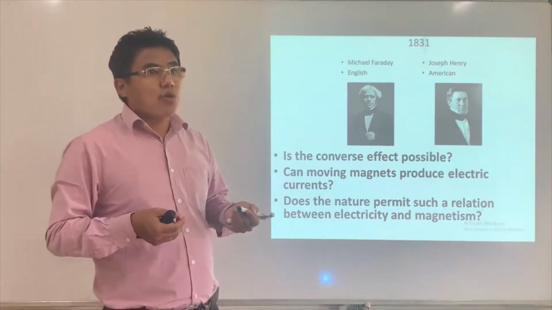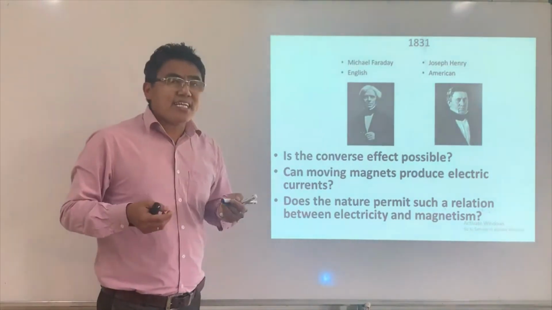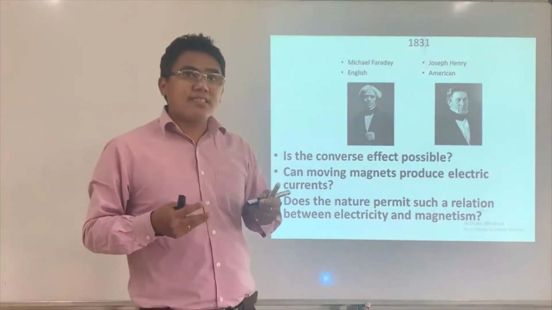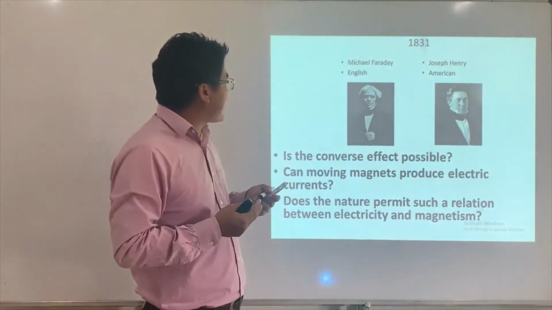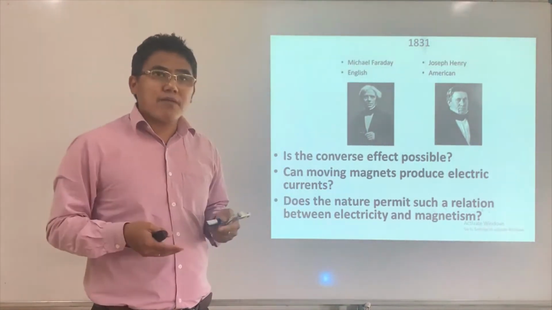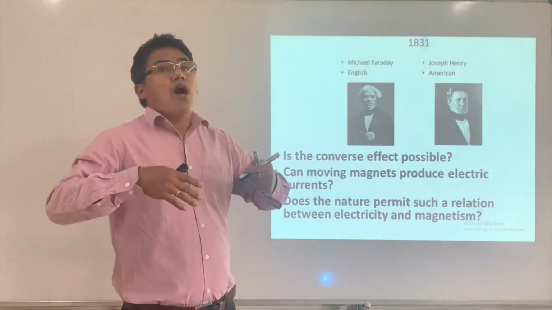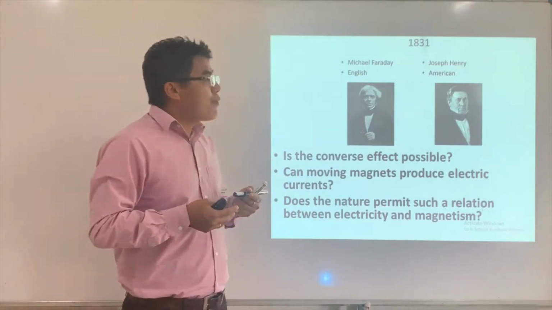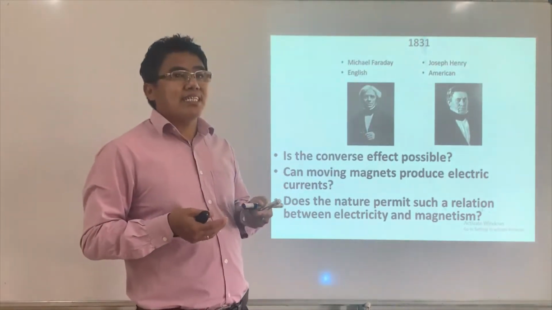In 1831, these two scientists separately, one in the United States, another in England, performed a simple experiment and could discover that a moving magnet produces electric current.